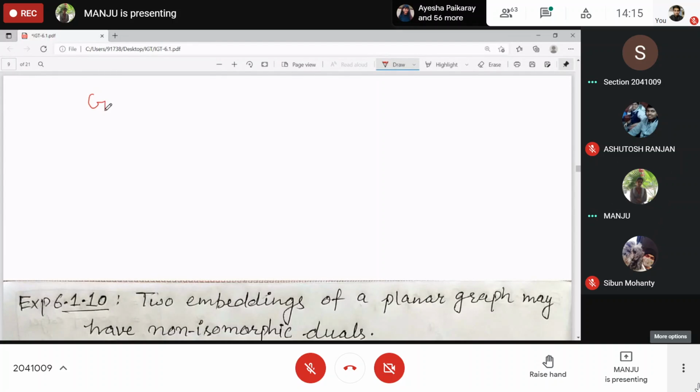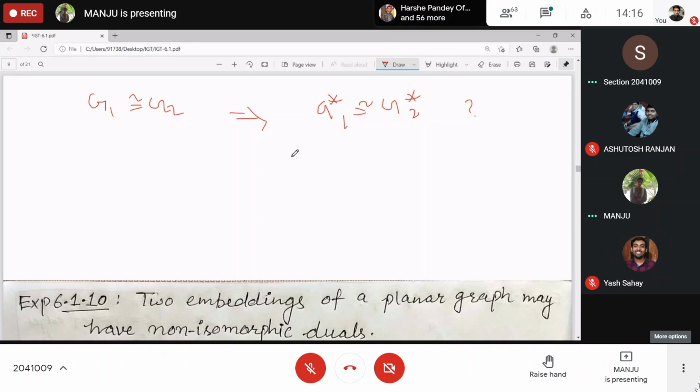If G is a plane graph, or you have G1 and G2, two isomorphic graphs, what can you say about the dual of these graphs? Will they be isomorphic? The answer is they may not be.